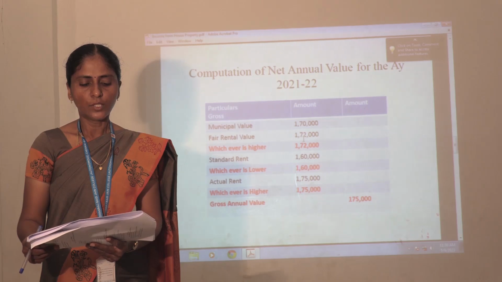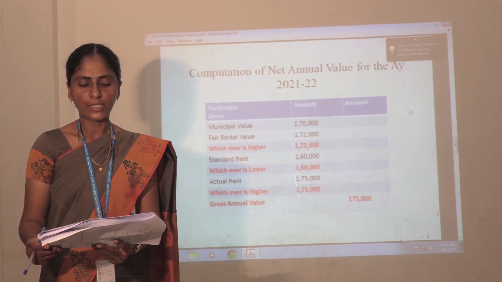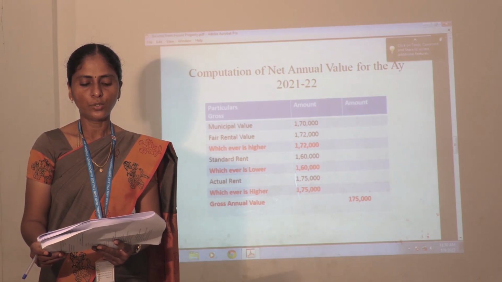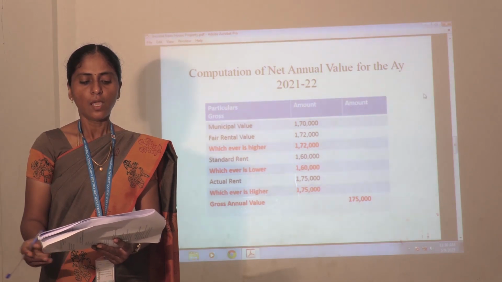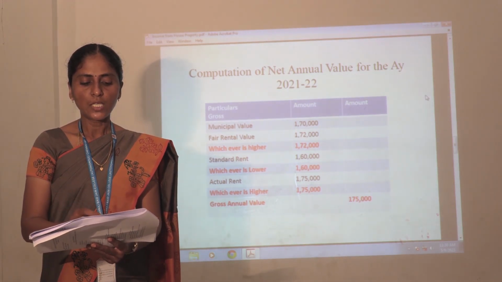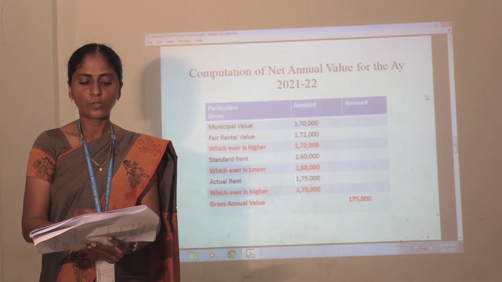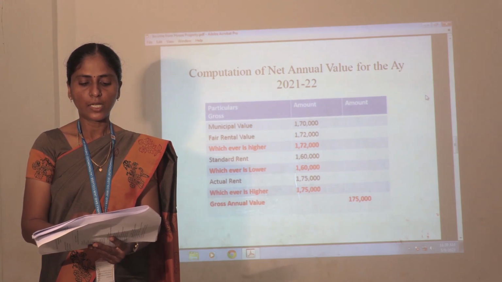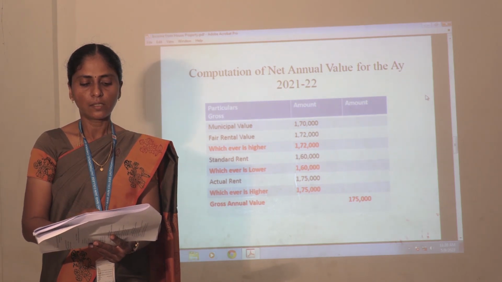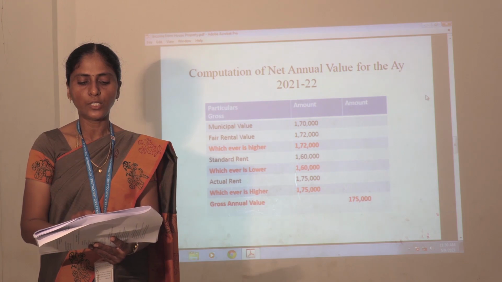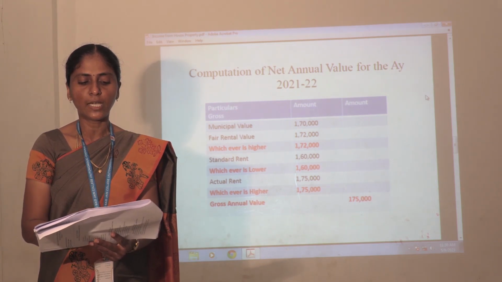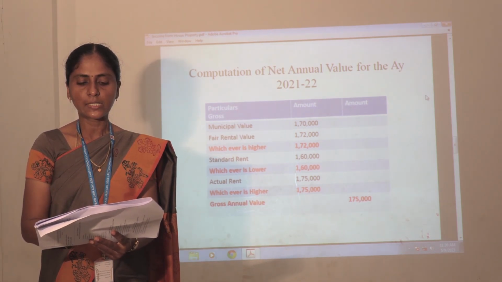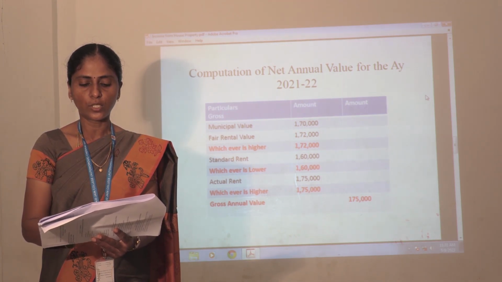The particulars: municipal value 1,70,000, fair rental value 1,72,000. We compare these two values and take whichever is higher. Municipal value is 1,70,000 and fair rental value is 1,72,000, so the higher is 1,72,000.